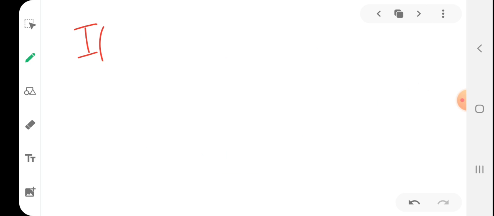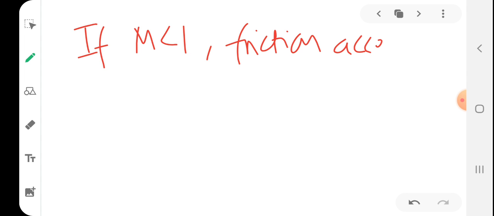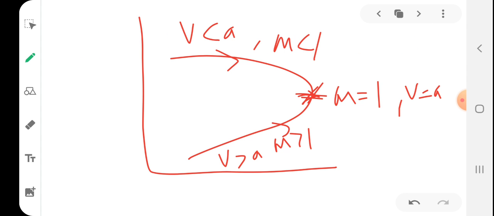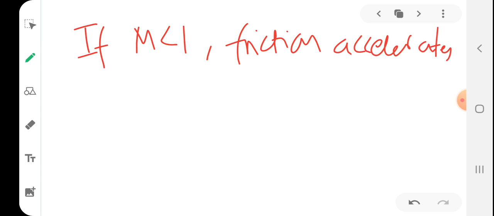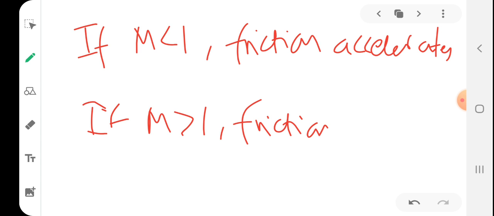So if M is less than 1, friction accelerates the flow, because towards this direction velocity increases. If M is greater than 1, friction decelerates the flow to the local sonic velocity. So that is the effect of friction.